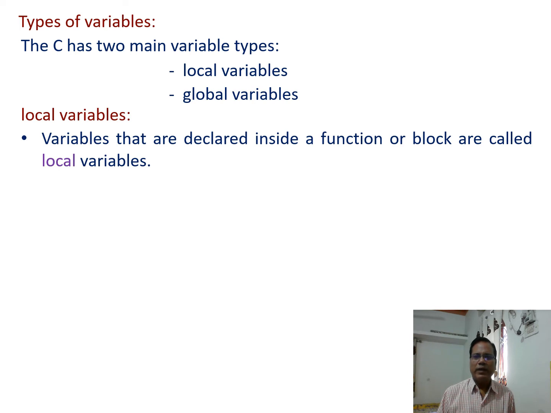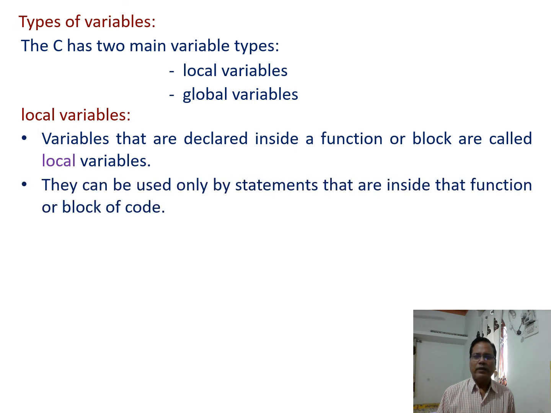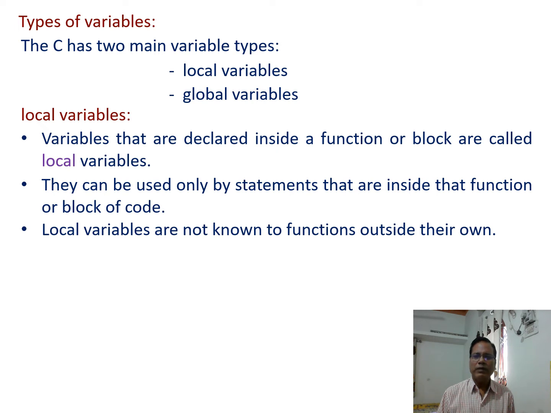Variables that are declared inside a function or block are called local variables. So whenever we write a program and in that program a number of functions are there, inside a function whatever variable is declared is called a local variable. They can be used only by statements that are inside that function or block. Local variables known to a function are not known to functions outside their home. So outside of the function in which a variable is declared, it is not usable.